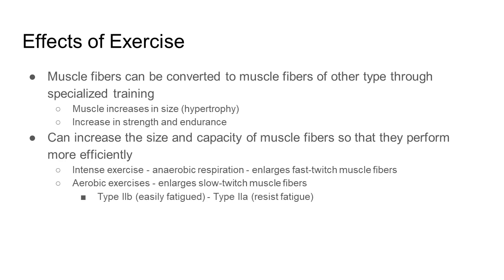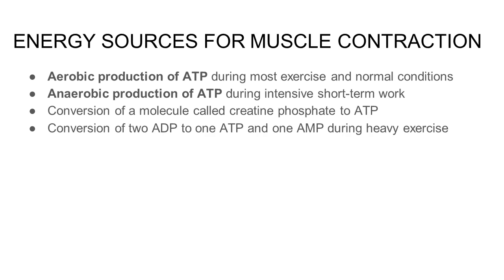An example would be doing an intense exercise such as sprinting. It utilizes your anaerobic respiration, so this enlarges fast twitch muscle fibers. In doing aerobic exercises such as jogging, it enlarges your slow twitch muscle fibers.